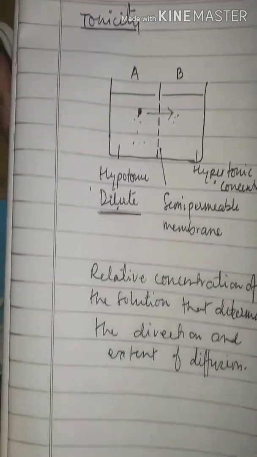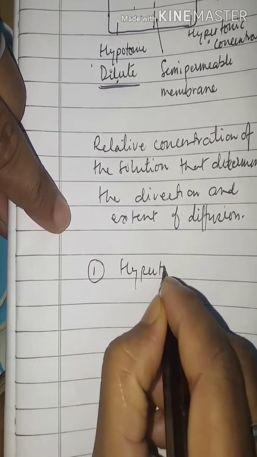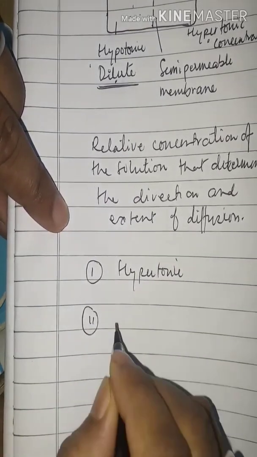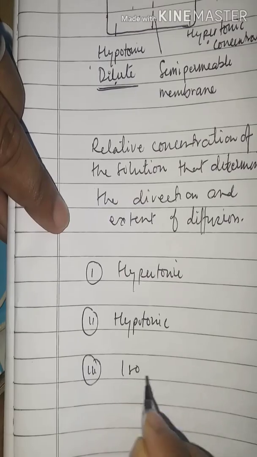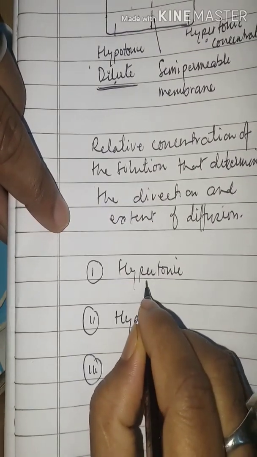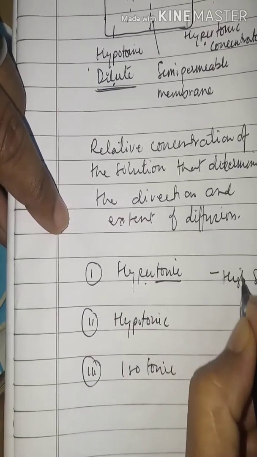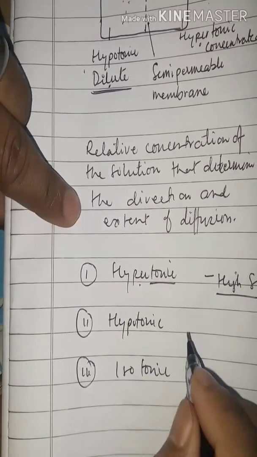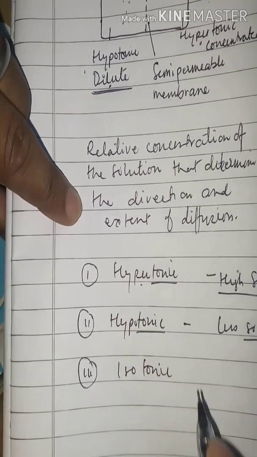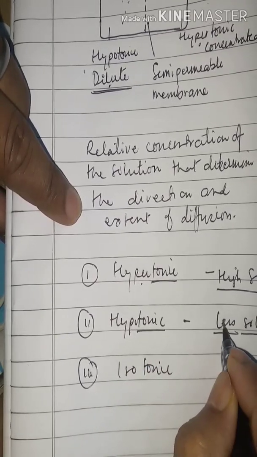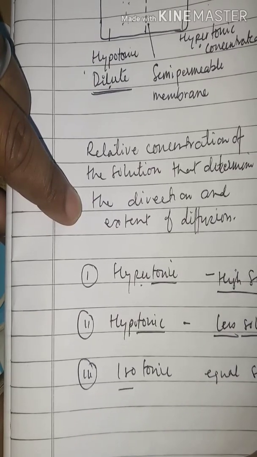So on the basis of tonicity, there are three types of solution: hypertonic, hypotonic and isotonic. Tonic means solute. Hyper means high, high solute concentration. Hypo means less solute concentration. Tonic means solute, hypo means less. And iso means equal solute concentration.